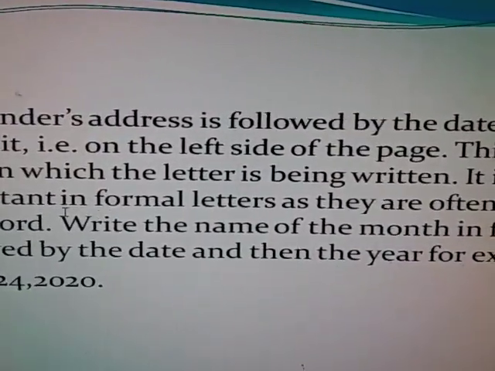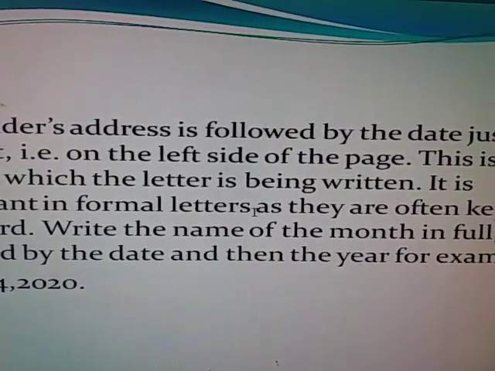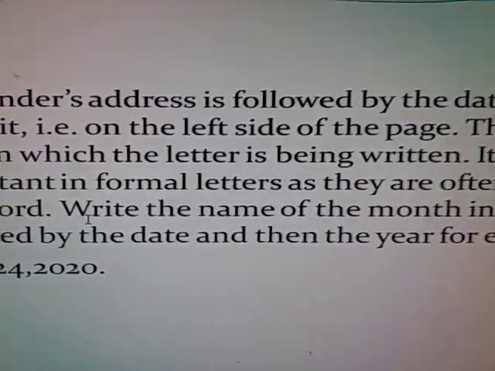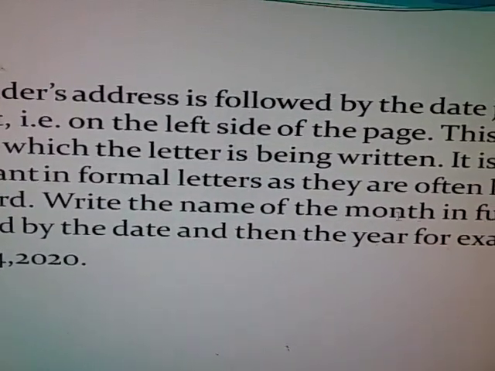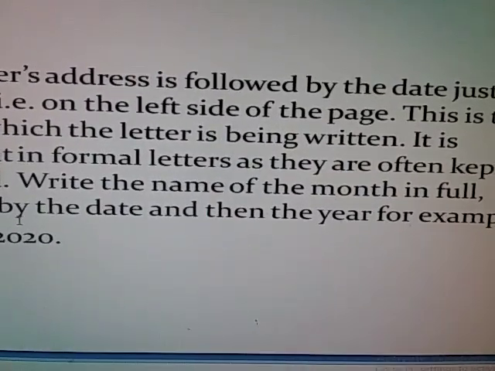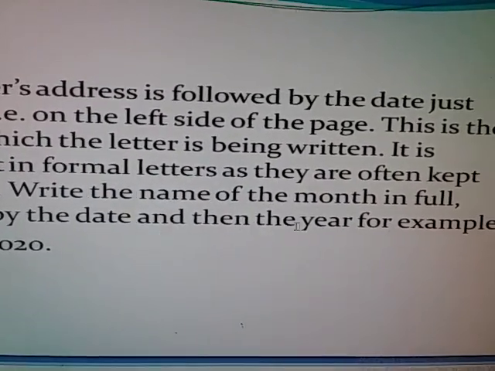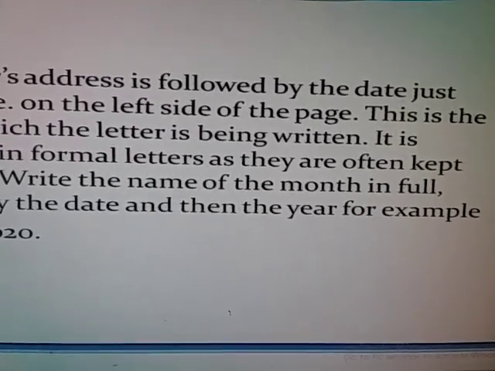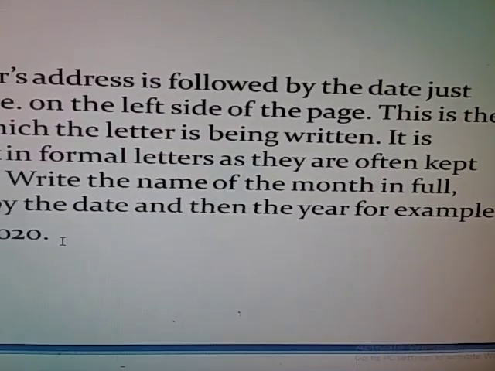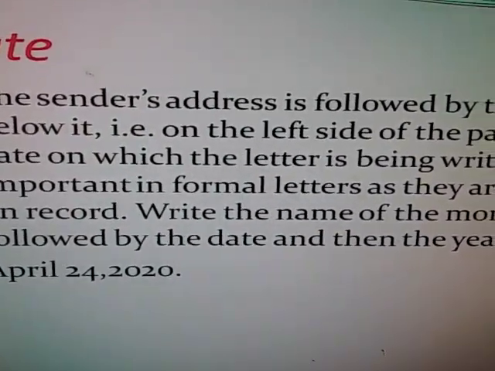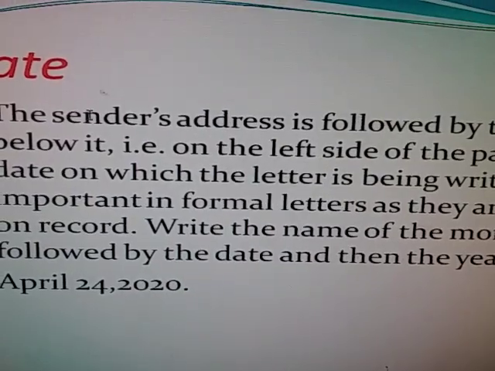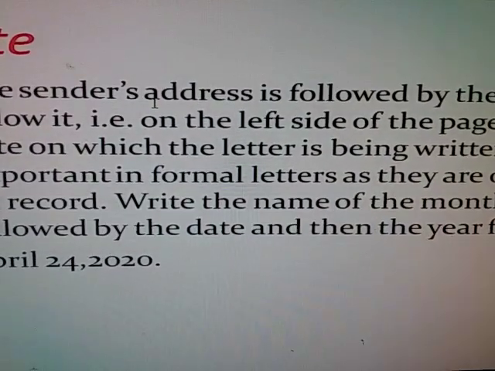It is important in formal letters as they are often kept on record. Write the name of the month in full, followed by the date and then the year. For example, April 24, 2020. Again keep in mind the date is written just below the sender's address.